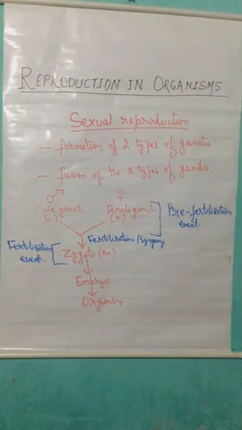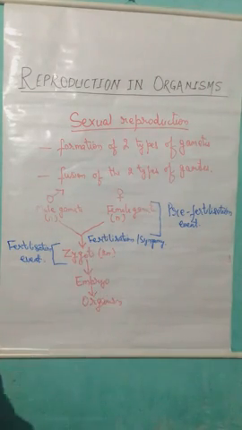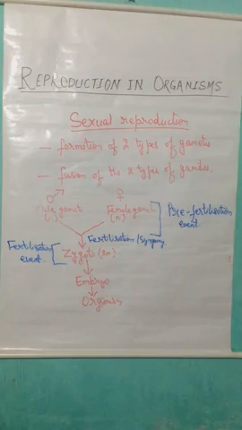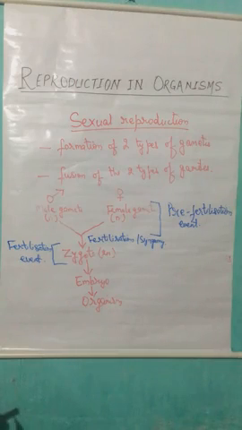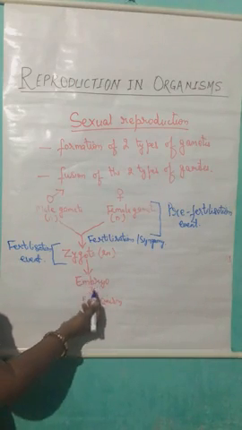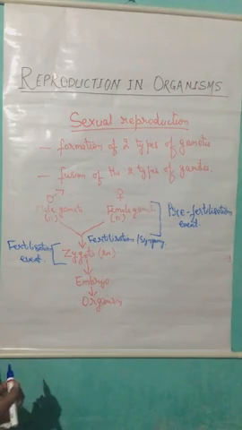Now, from the 2 different haploid cells, fusion takes place, which leads to a single cell which is diploid in nature, that means having 2n number of chromosomes. Now from this single cell, that is the zygote, the further process of cell division as well as cell differentiation takes place, and which leads to the formation of the embryo.